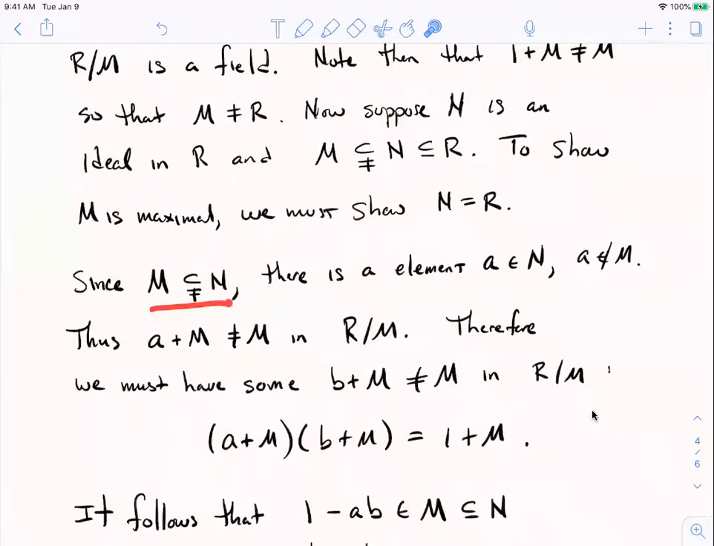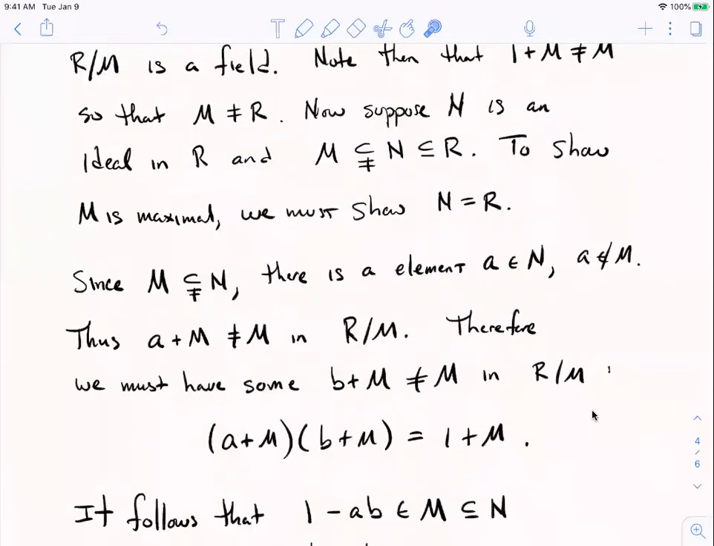All right, well, let's see if we can do it. M is a proper subset of N. So there has to be some element that's in N, but not in M, right? Everything in M is in N, but there has to be at least one thing in N that's not in M, because M is a proper subset. So call that element a, and then its coset isn't 0. If a isn't in M, its coset's not 0 in this field, right? So if you have a non-zero element of a field, it has to have an inverse. I'm just calling its inverse b plus M.